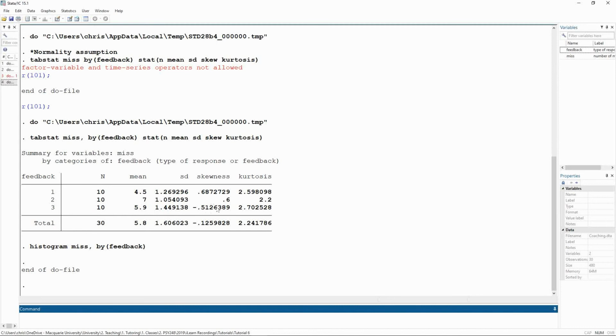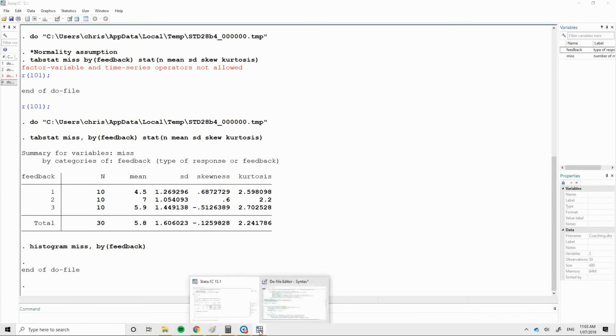And interestingly, there's a suggestion of a negative skew in my no feedback group, despite the fact that it looked pretty normal. For kurtosis, we can see that it is looking quite platykurtic for my praise and also for my criticism group. And the most normal out of the three is my no feedback group, which kind of makes sense. That reflects what we saw in the histograms.